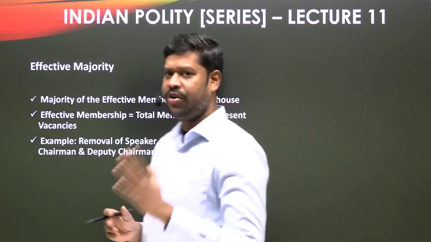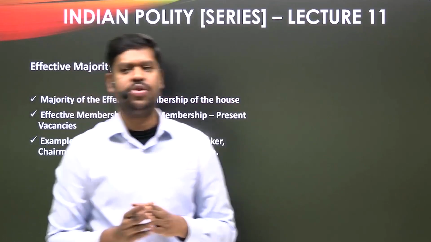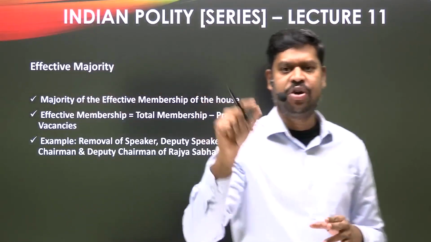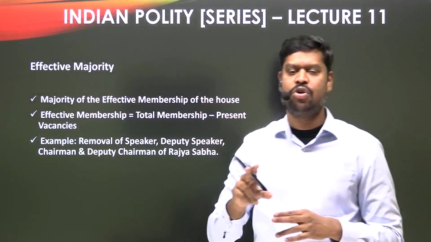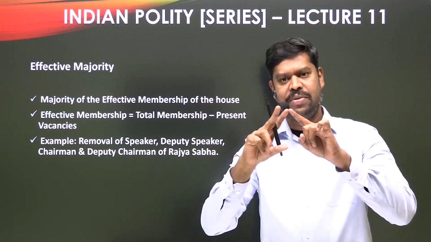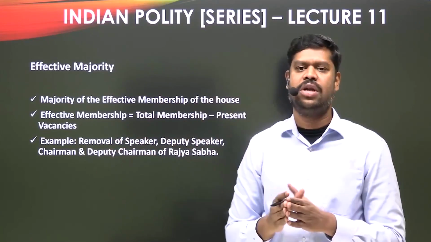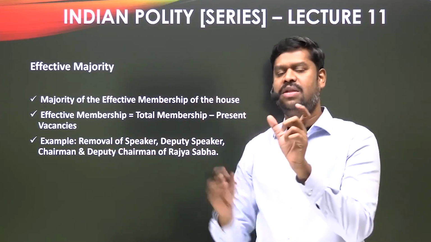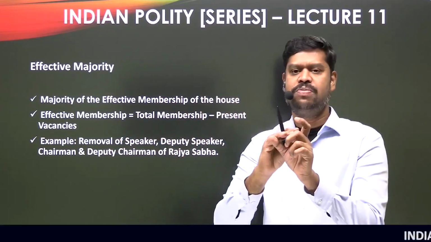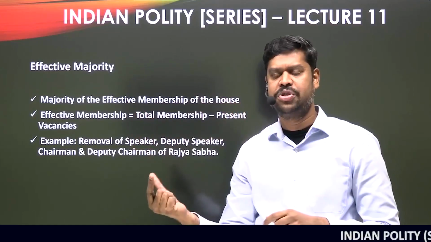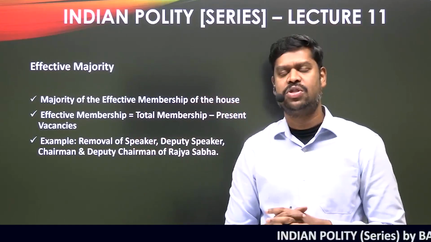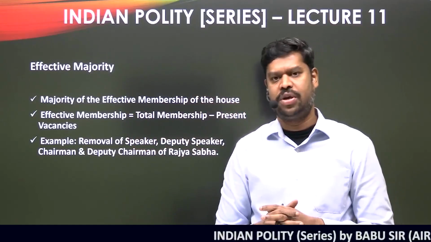And to calculate effective majority, what is the information that you need to have? You need to have what is called the effective membership. And how do you calculate that effective membership? You need to have the information of the total membership of the house and also the vacancies at a given point in time. So, subtracting the vacancies from the total membership will give you what is called effective membership, and the majority of that would be what is called the effective majority.